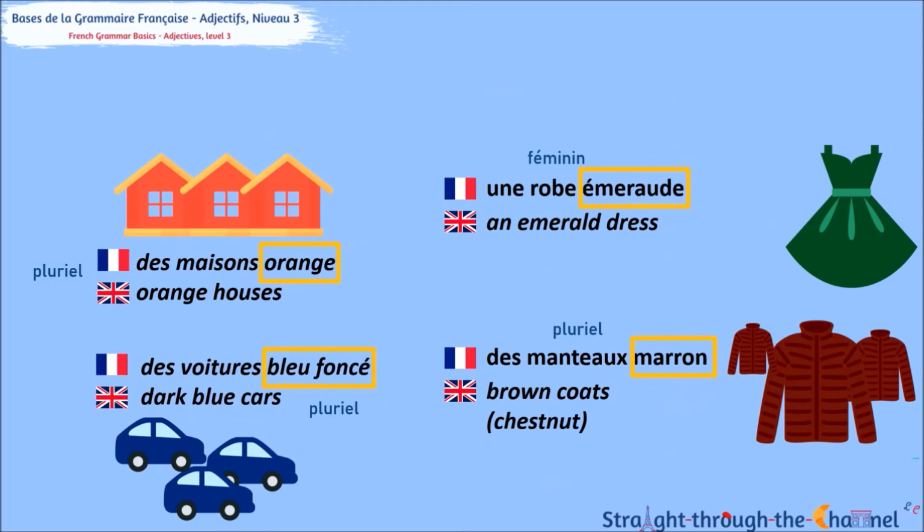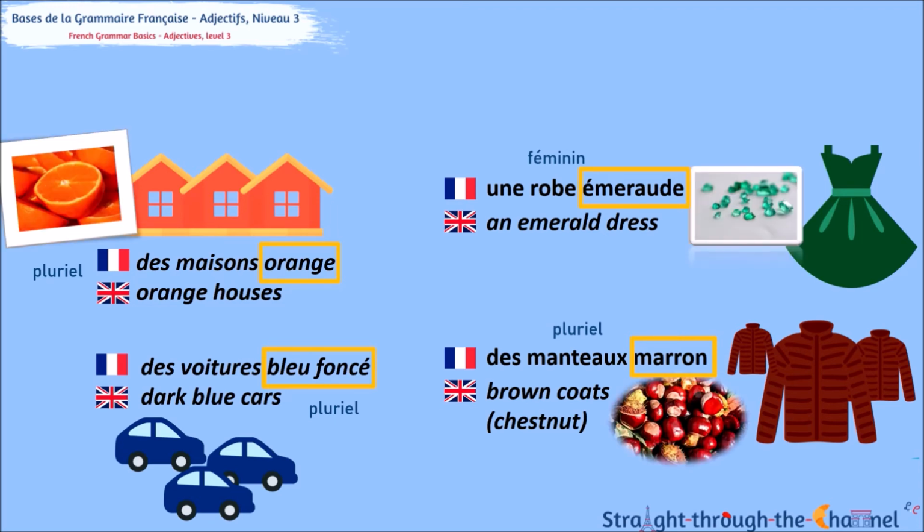Now, let's go back to our rule and the little asterisk that was hovering over it. Here, we've got examples with feminine and plural, but the adjective does not change. So what is so special about these? We can see that they are all colors, and three of them relate to fruit or gems, therefore can be used as words of their own. The last one, bleu foncé, dark blue, is a color made of two words. This allows us to expand on our rule.